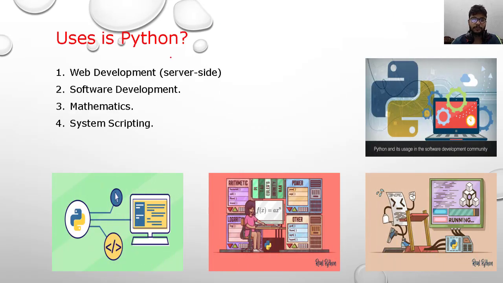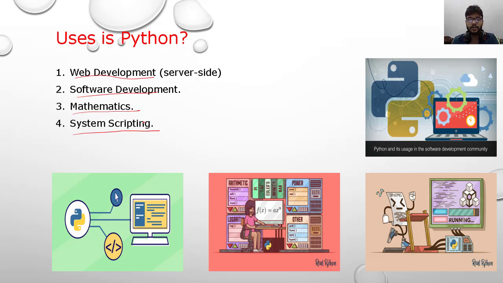Now here, usage of Python. You should know that Python is used in web development, software development, mathematics, and system scripting. Now let's see what these are. Web development: when you develop a website, there's a lot of backend process. Suppose you have a calculator website, and you implement an add feature, then you can use Python code in the backend to add two numbers on that website.